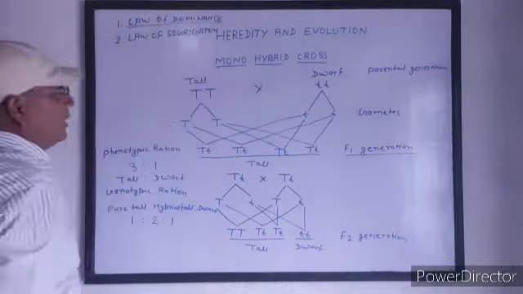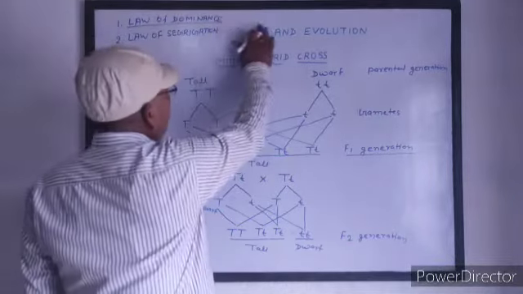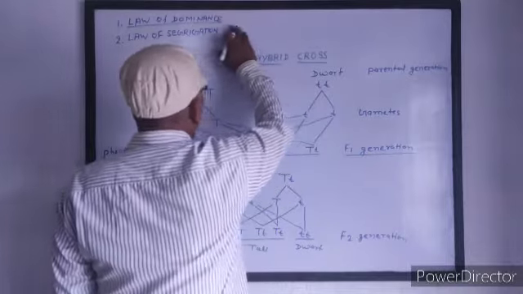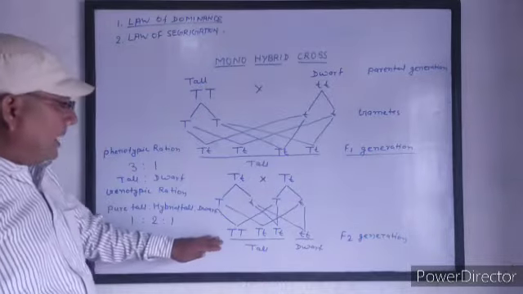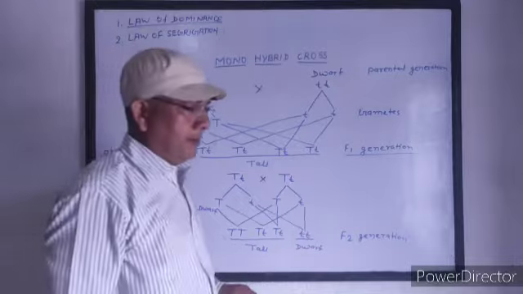According to the law of dominance, Mendel says that when the factors are in pairs,